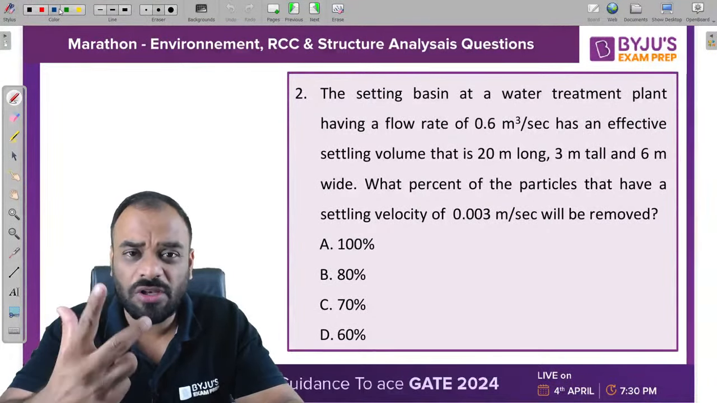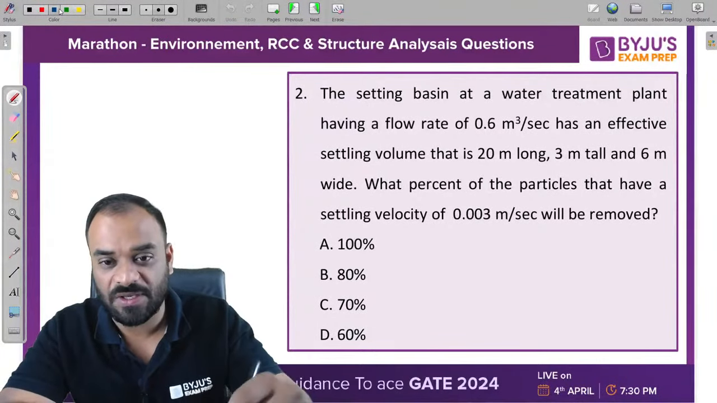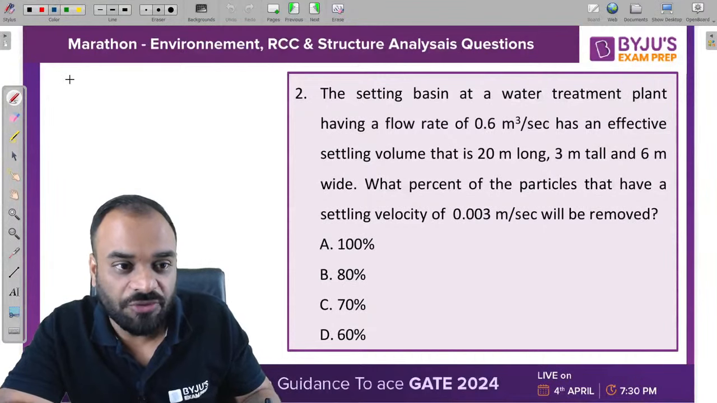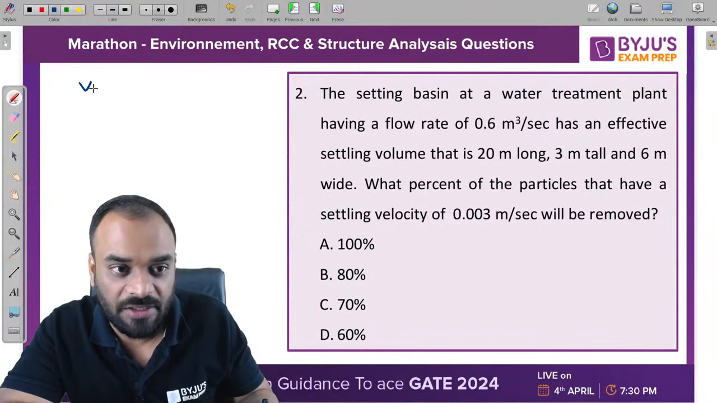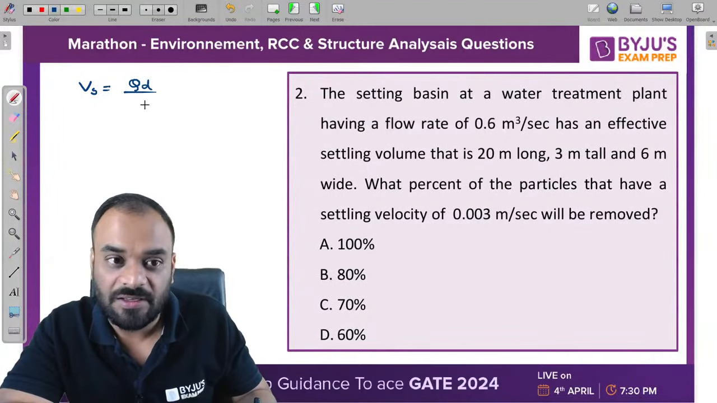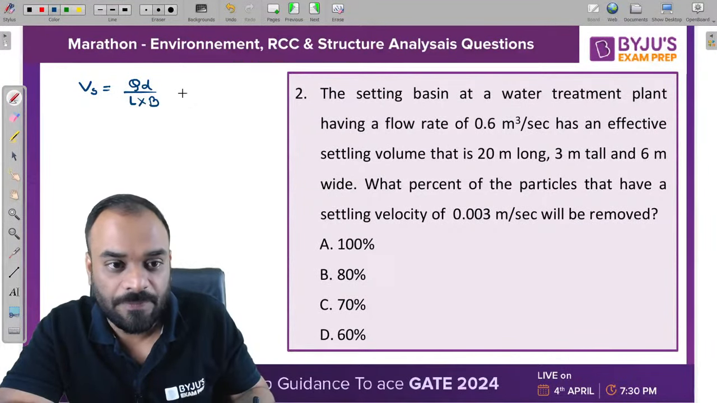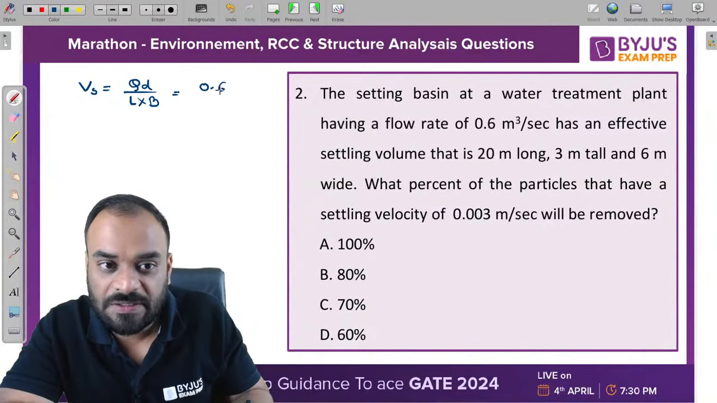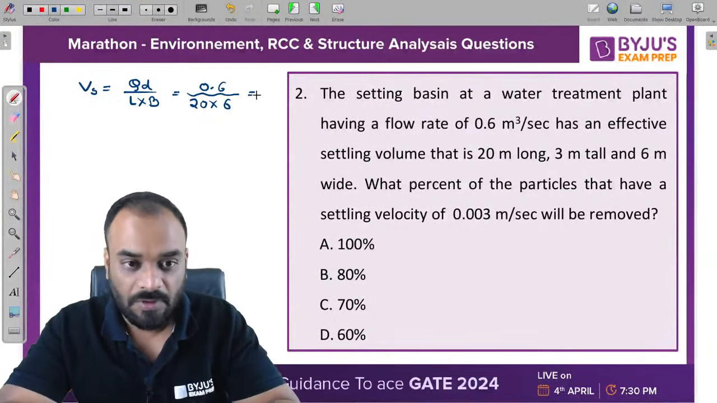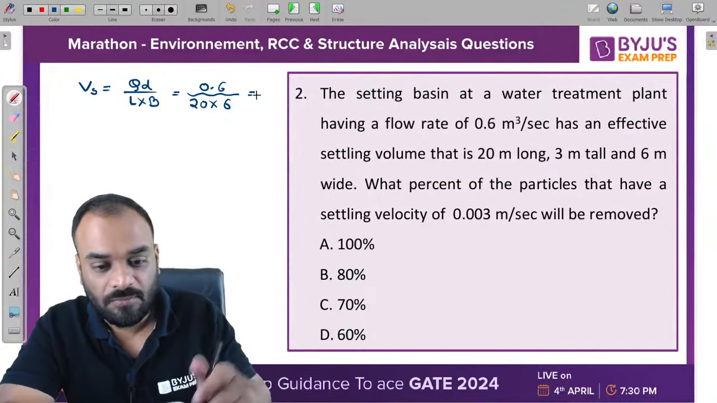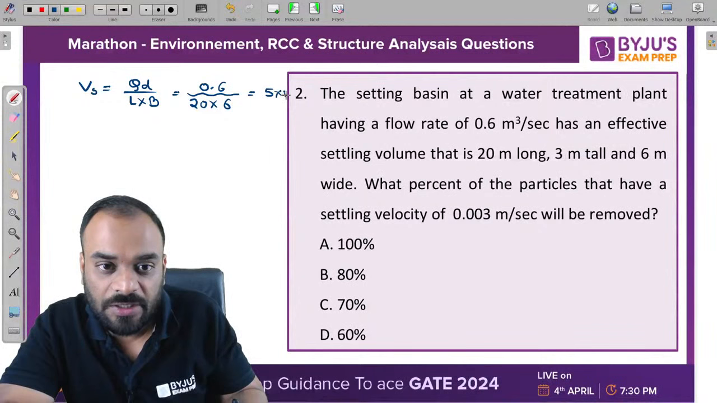Tell me guys quickly, what should be the answer for this problem? You need to do a small calculation over here. First of all, you need to find out the design settling velocity of particle. We can write it Vs, and Vs can be written as design discharge upon surface area. Now what is surface area? Length into breadth, right? So our design discharge is 0.6 meter cube per second divided by surface area, 20 meter long and 6 meter wide. So kindly calculate this, how much it is exactly. So this value is 5 into 10 raised to power minus 3 meter per second.